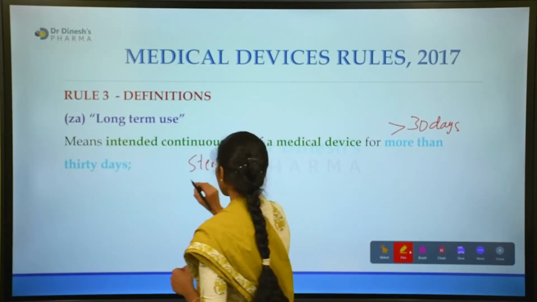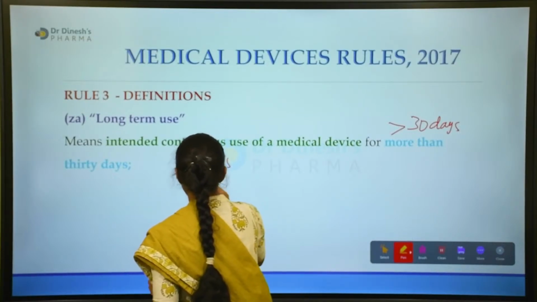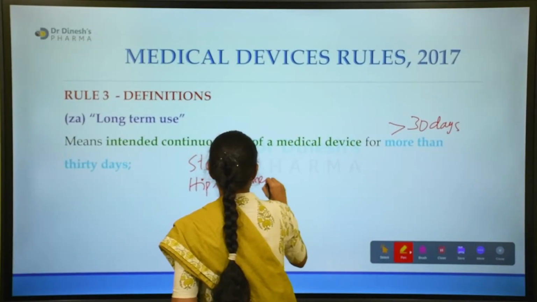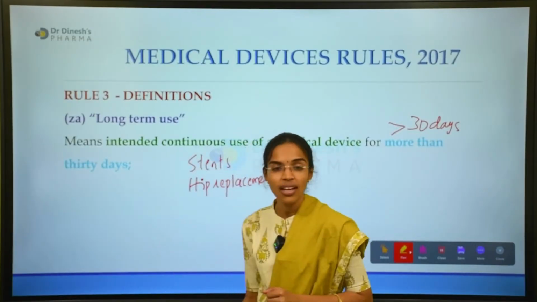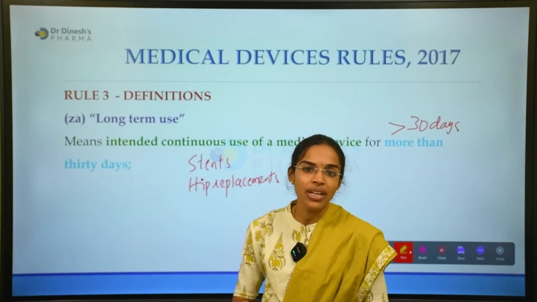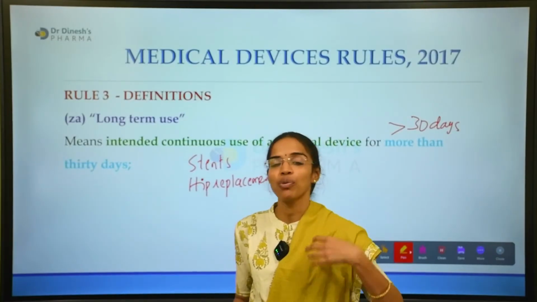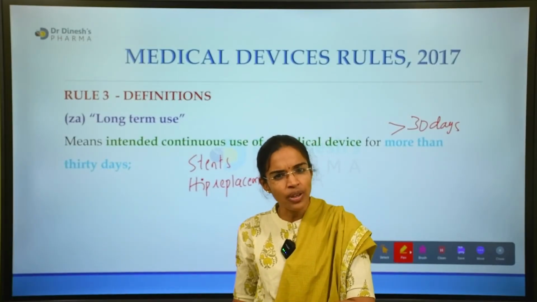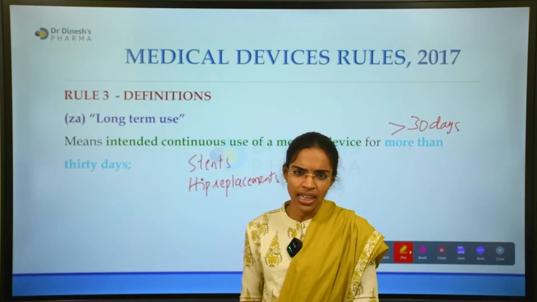Examples will be the stents, the hip and bone replacements, and sometimes the catheters, like central venous catheters, which are used for a prolonged period. Even if it is 31 days, it is long-term use, right?